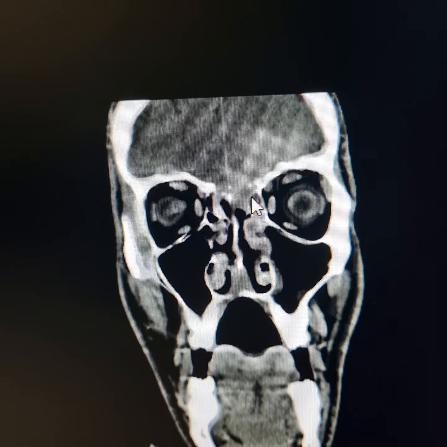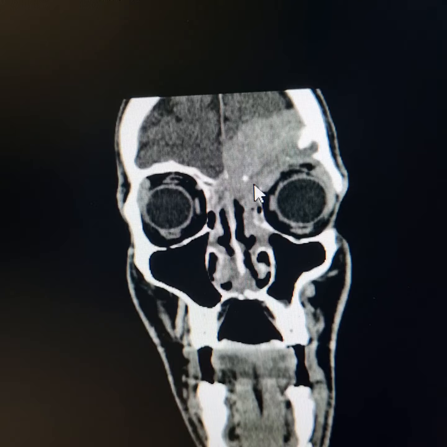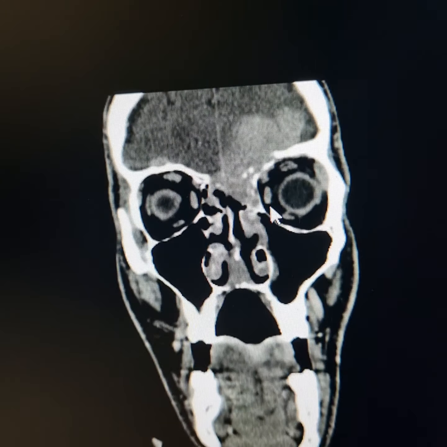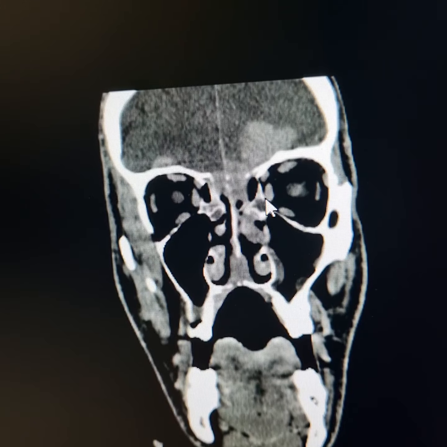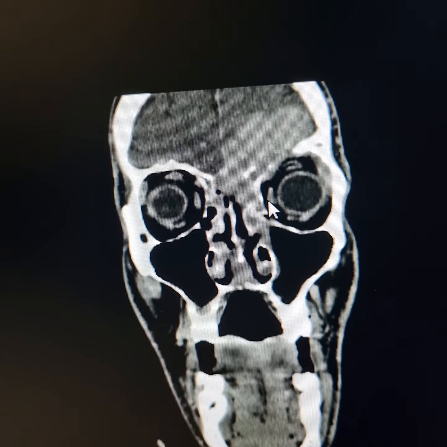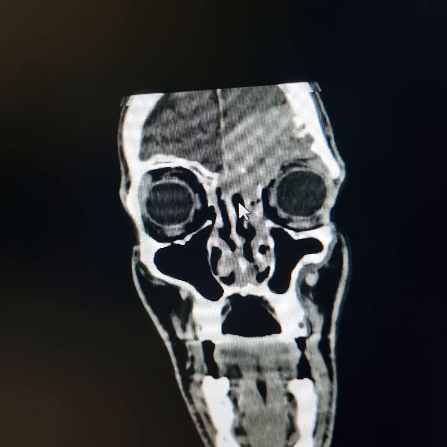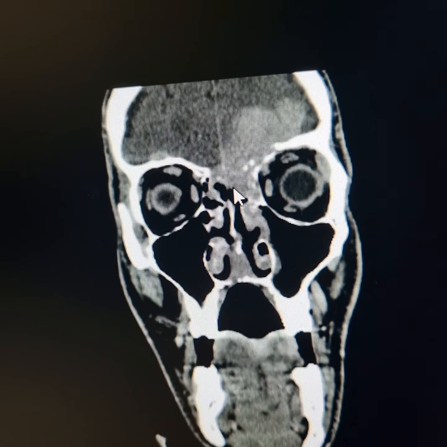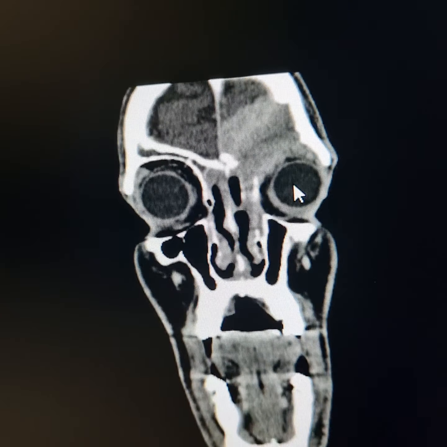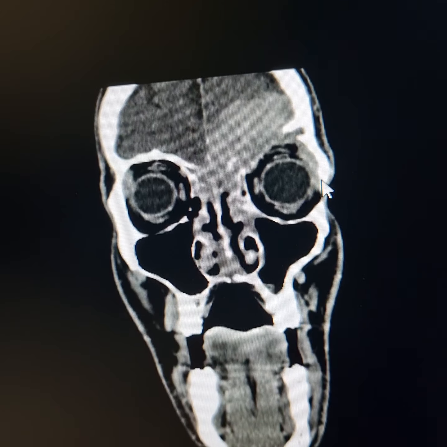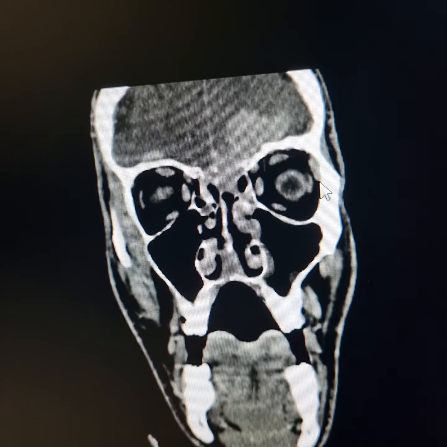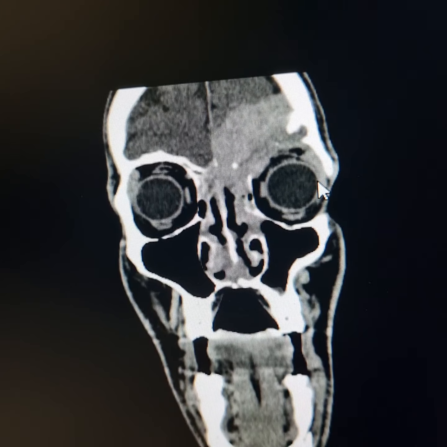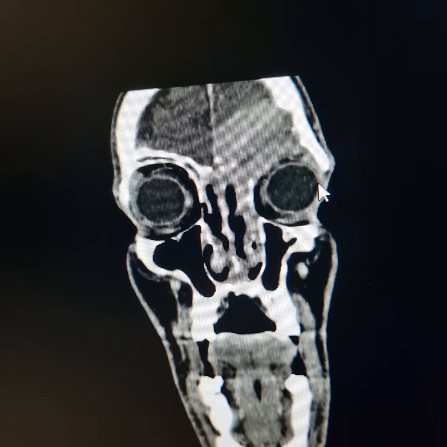Now please observe that the mass has eroded both cribriform plates. Erosions of left cribriform plate and left lamina papyracea are relatively more obvious and pronounced. Mass extends into left ethmoidal sinus as well as into the right ethmoidal sinus. There is no involvement of extraocular muscles. There is no intraconal extension.